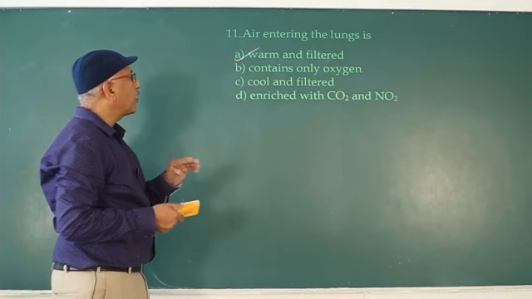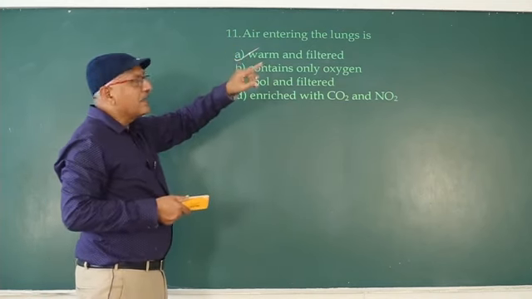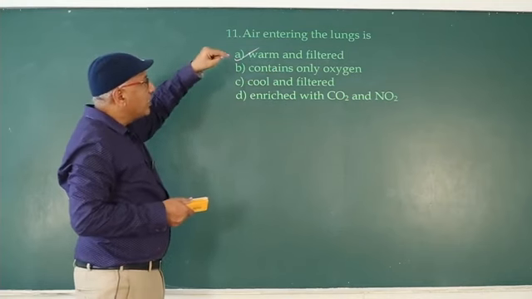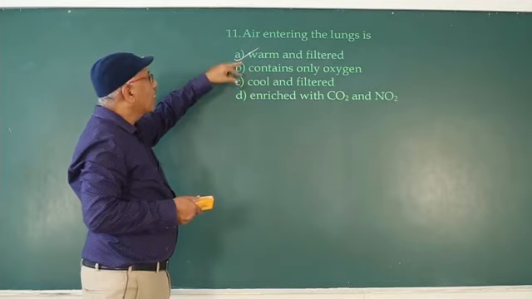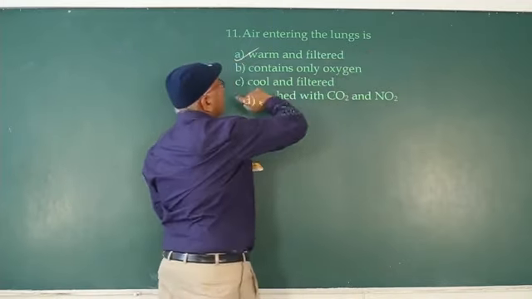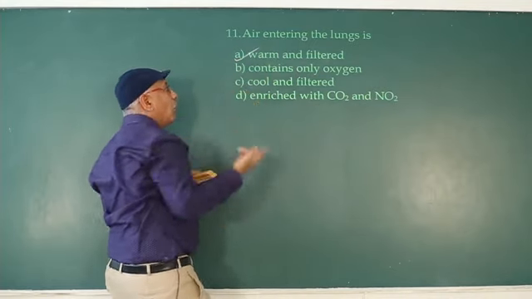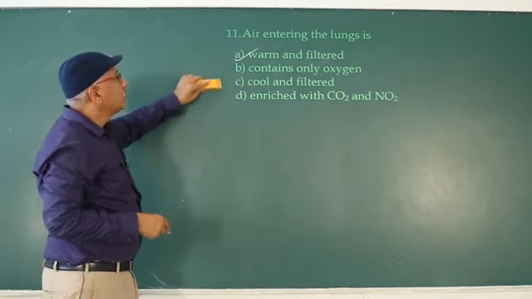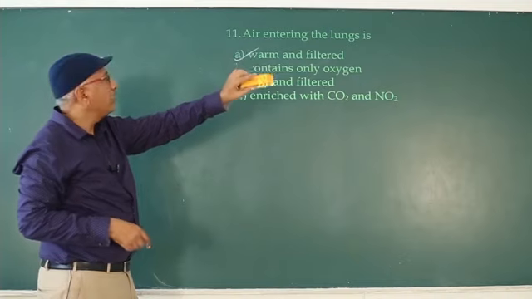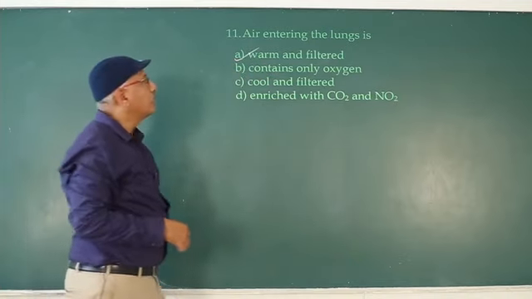So here 2 options seem correct: air entering the lungs during summer, warm and filtered; air entering during winter, cool and filtered; air entering the lungs during winter, warm and filtered. So there is ambiguity here. Air entering the lungs during winter is warm and filtered.